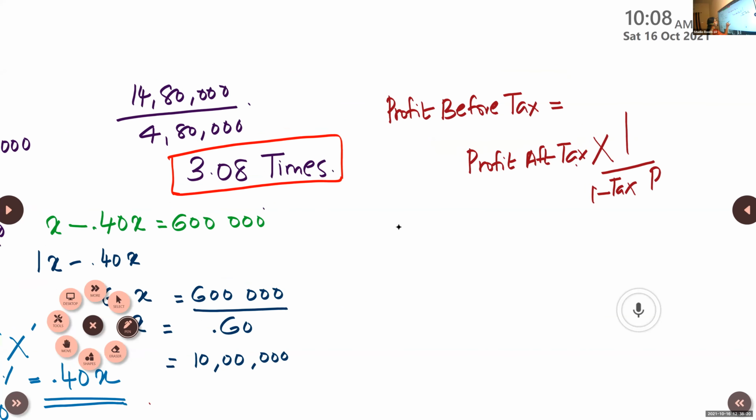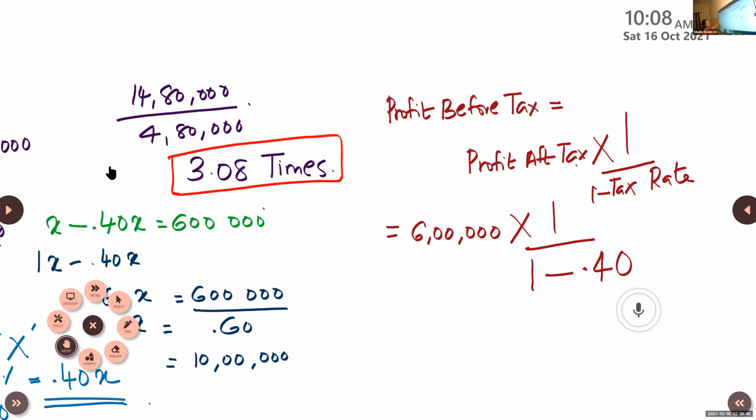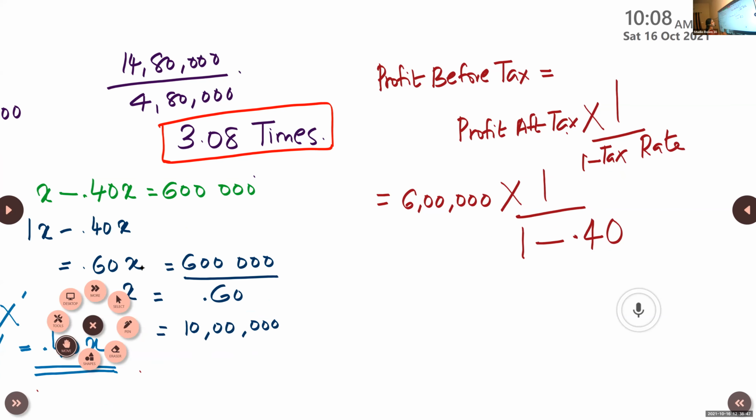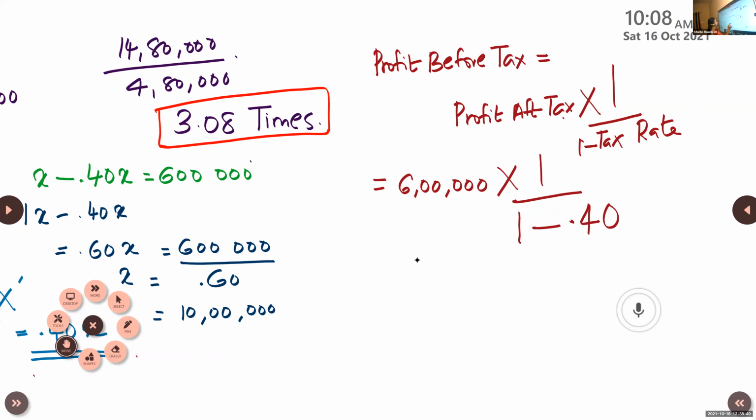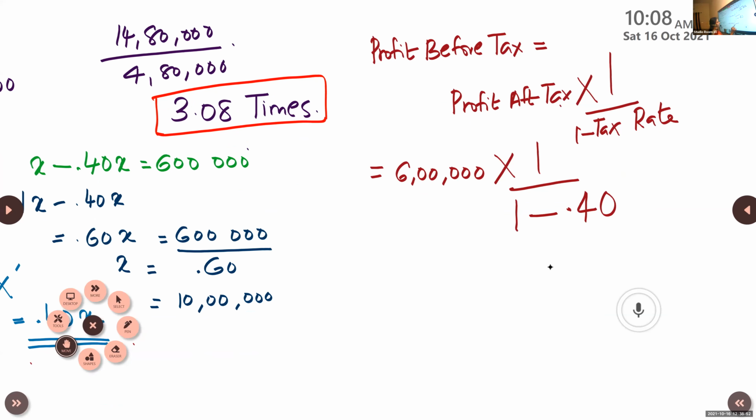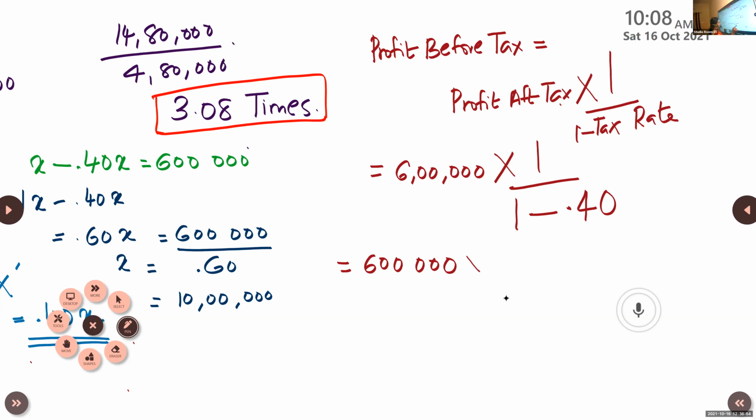Now just see the same question. Here PAT is 6 lakh into 1 by 1 minus tax rate. How much is the tax rate? 40%, that you take as 0.40. So it becomes 6 lakh into 1 by 0.60.